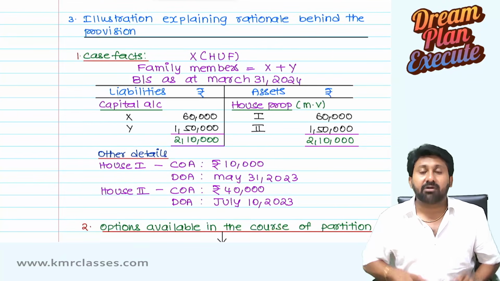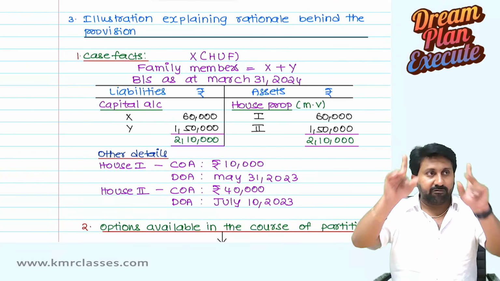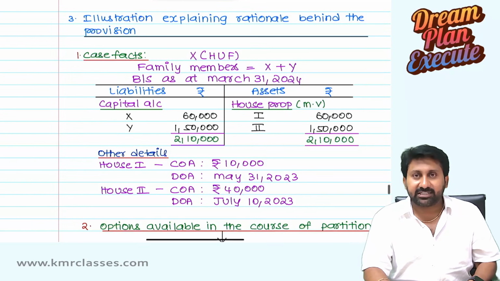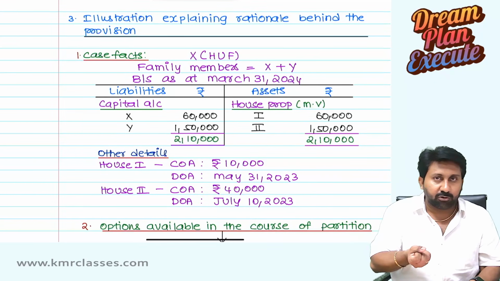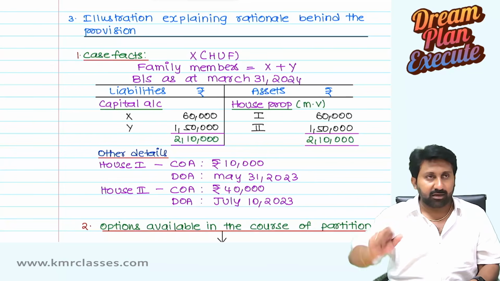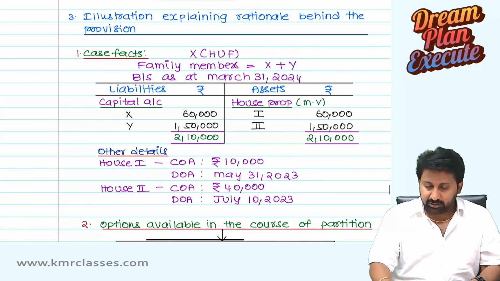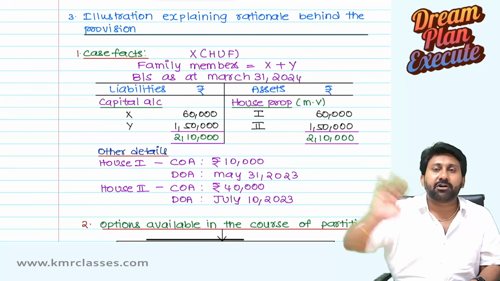Repeat one more time. What is option number 1 to the HUF? Purchased at 10,000. Sold at 60,000. 60,000 cash will come to HUF. Give it to the family member. Next, the second one. 40,000, sell at 1,50,000. Give 1,50,000 to the family member.